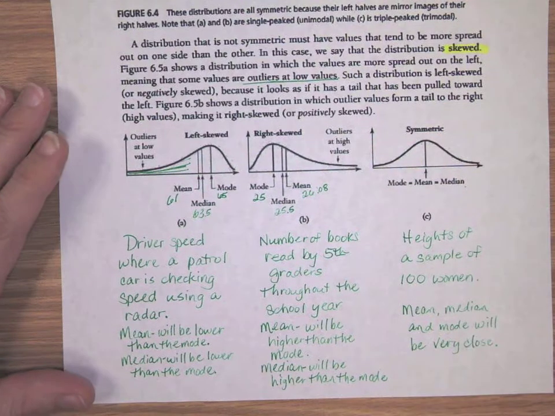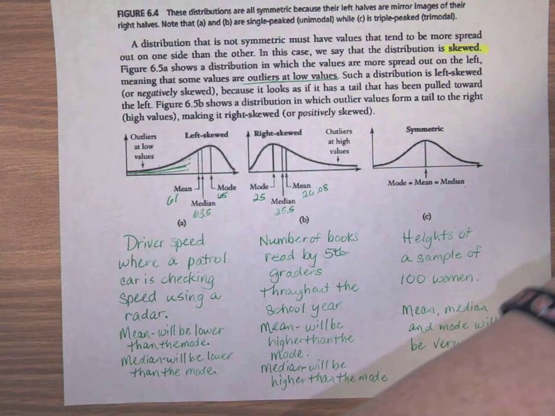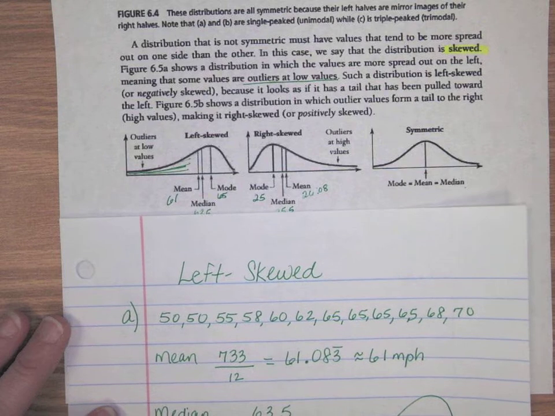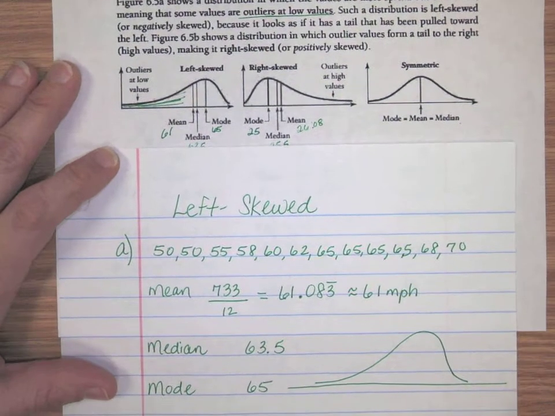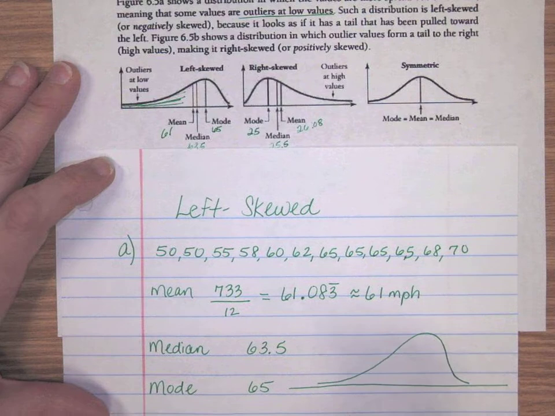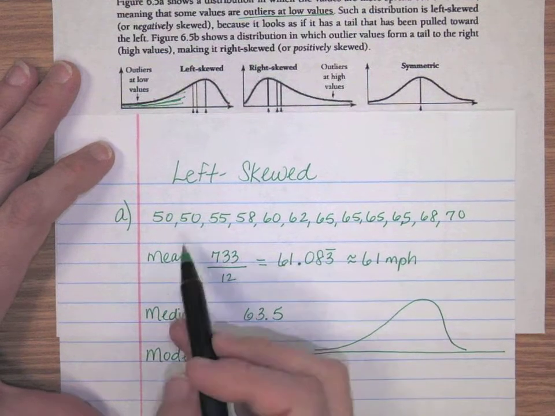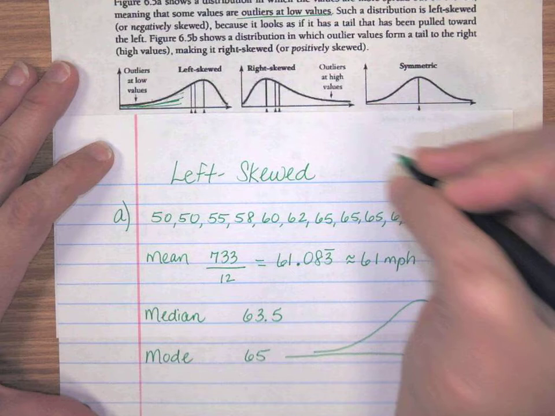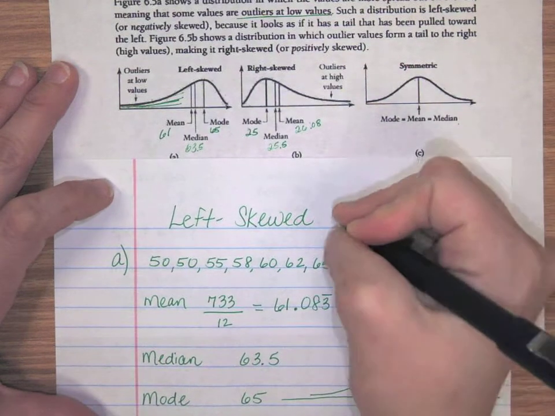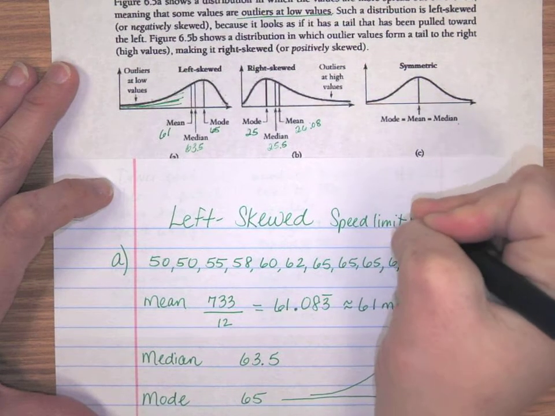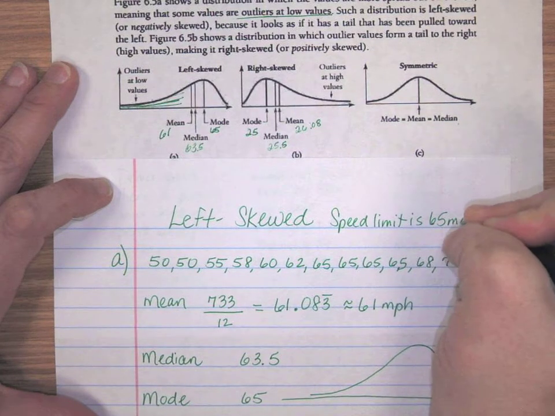Okay, and so I'm actually going to give you some numbers to go with it that might help you see it a little bit better. So let's say we're looking at this data for the speed of cars when that patrol car is present using the radar detector. Let's use this set of data. One thing that's important here is that we're going to say that the speed limit here